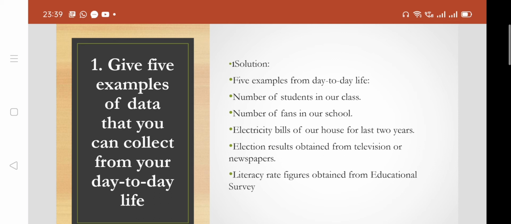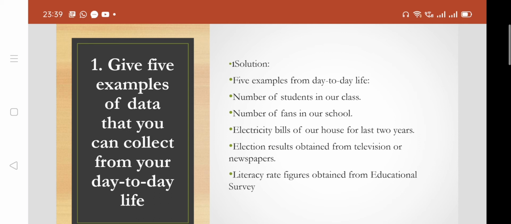Children, here first is the number of students in our class. So we collect this data for our own purpose. For example, we have to find how many boys and girls are in our class. So this is the data we collect for our own use. So this type of data is the primary data.